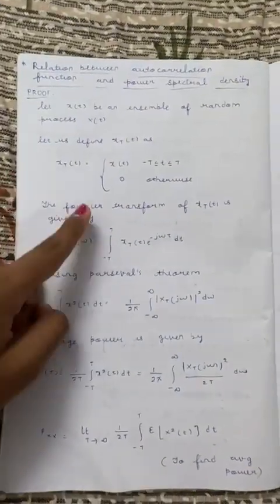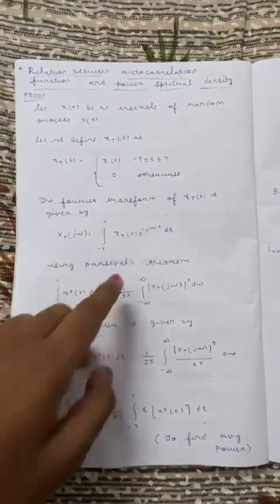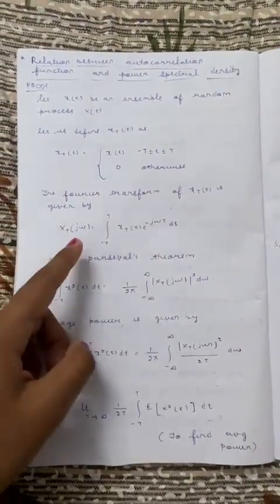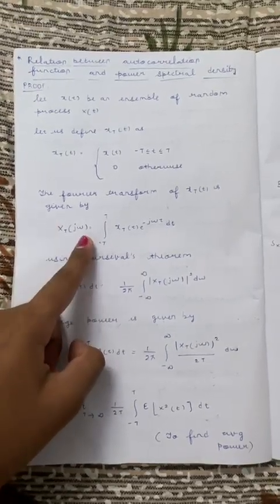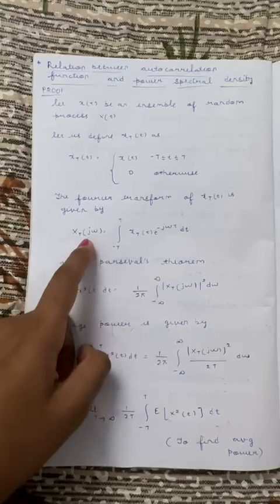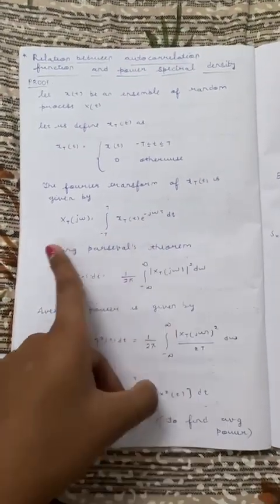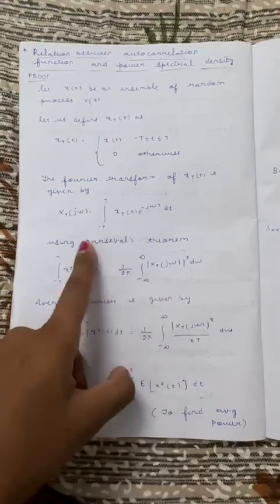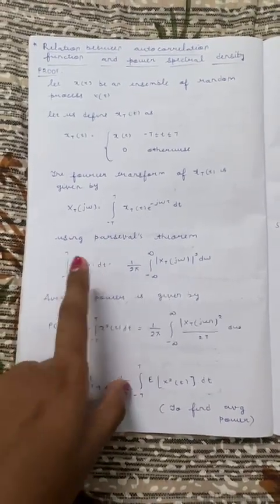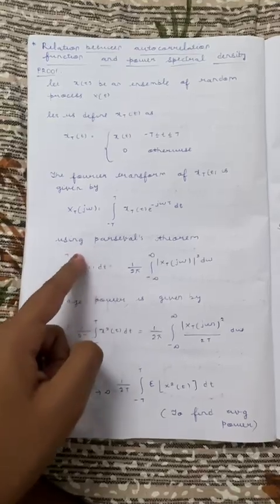So we define x_T(t) as x(t) when t lies between -T to T, and 0 otherwise. From the general Fourier transform formula, we apply the Fourier transform to x_T, so X_T(jω) is the general formula which we already know. And from the Parseval theorem, we also know this relation. In order to find the average power, we need to divide this equation by 2T, let T tend to infinity, and also take the expectation.